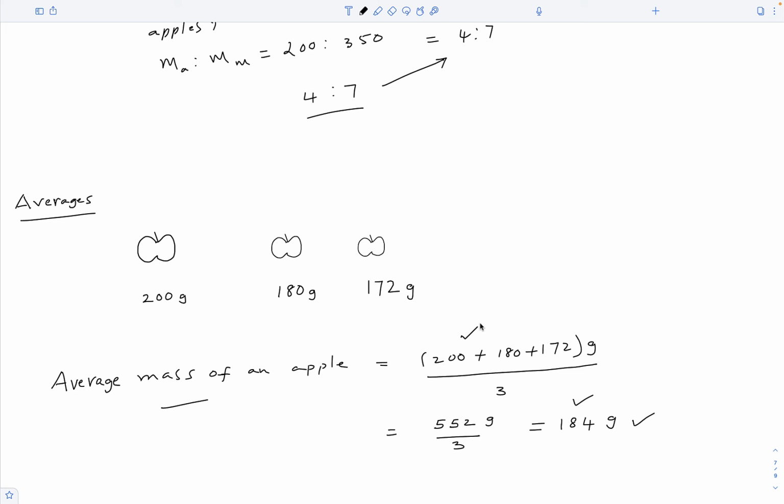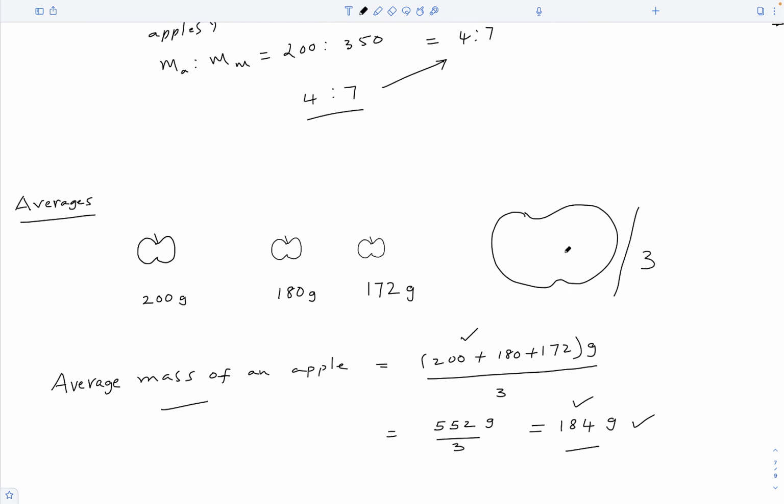One way to understand this is, imagine you somehow added up these 3 apples into a big apple and then divided that apple into 3 identical apples. Then the mass each of those identical apples would have is the average mass of an apple.